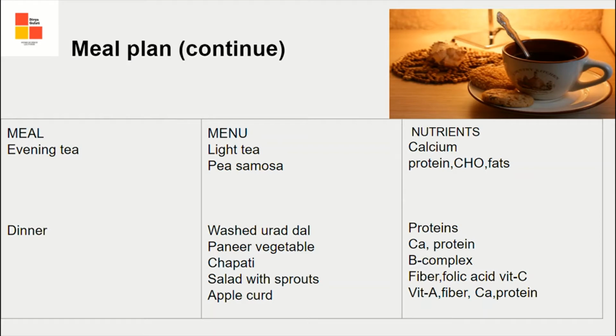Dinner. Washed urad dal, that will give us protein. Paneer vegetable, calcium and protein from paneer. Chapati, B complex and carbohydrates. Salad with sprouts. Sprout is taken as a wholesome diet, so we get fiber, folic acid, vitamin C from sprouts. Apple curd, from apple, vitamin A and fiber. From curd, calcium and protein.